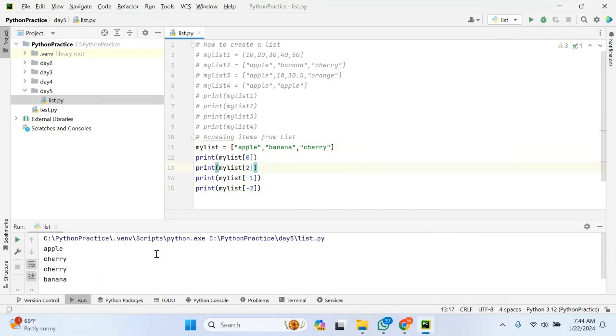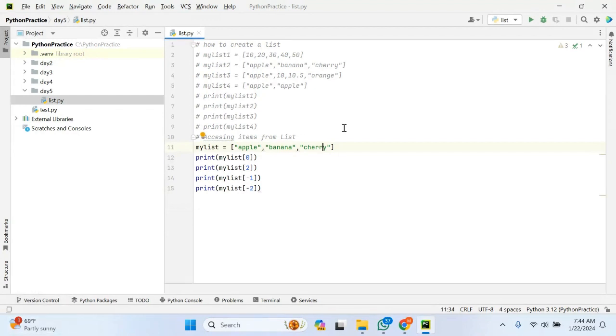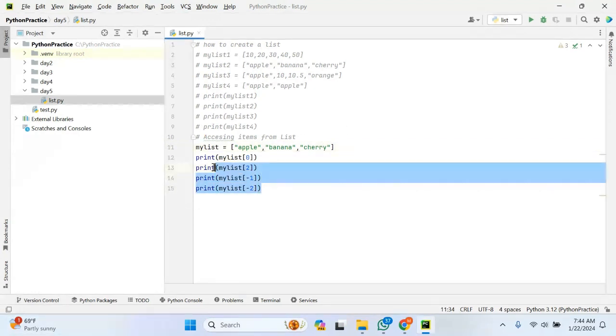So if you can see, the value at the 0th index position is apple. Similarly, the second index position is 0, 1, 2, cherry. It is right, good. And the -1 index position is counted from right to left. It is cherry only. And if you can see, -2 is nothing but -1, -2, it is banana. So in this way, we can access the items from the list.